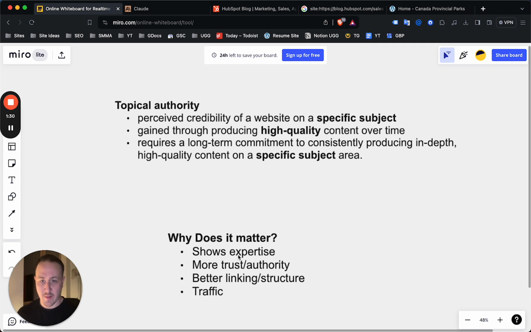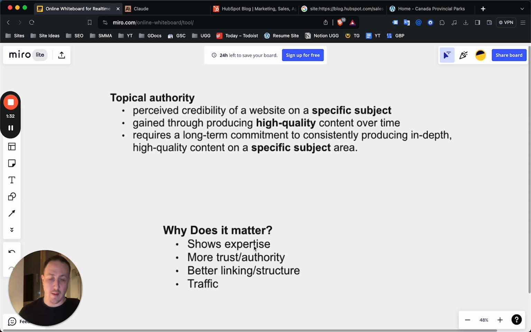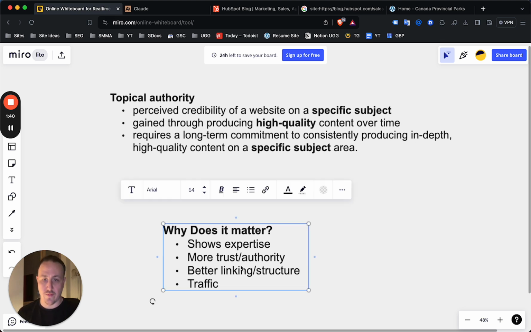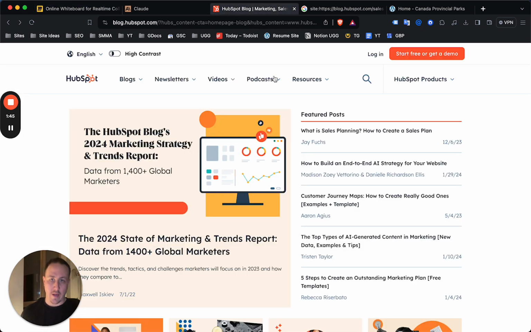Why does it matter? It shows expertise. You come across as being more trustworthy and have more authority for that specific topic before you branch out. It makes it easier to do internal linking, and it's going to drive traffic. Now, when it comes to internal linking and structure, I want to show you why that matters, or where you can find it in real life on a website I'm sure we're all familiar with, the HubSpot blog, right?